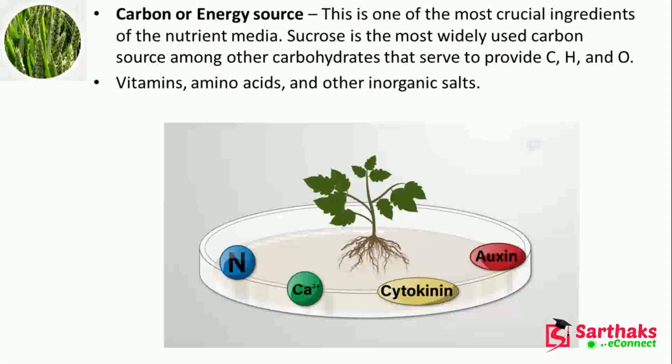Okay. Now carbon or energy source. This is one of the most crucial ingredients of the nutrient. Sucrose is the most widely used carbon source among the carbohydrates and serves as carbon, hydrogen and oxygen. Vitamins, amino acids and other organic salts are also required. So nitrogen, calcium, cytokinin, auxin, these are also required in the solution.